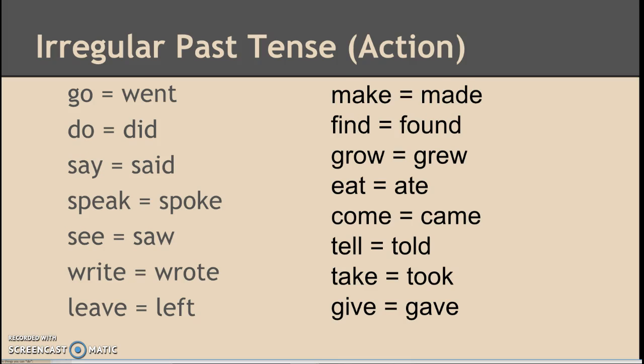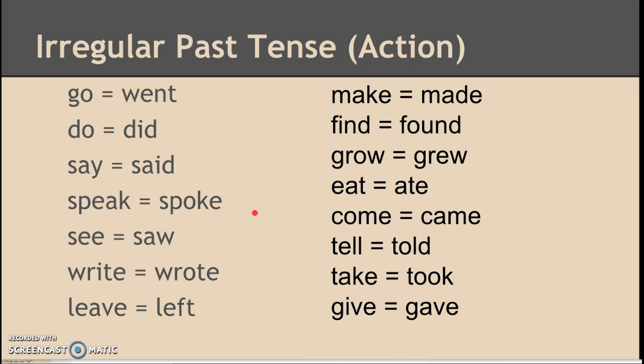There are a lot of irregular past tense verbs. I'm not expecting you to memorize them all right away, but there are a lot of words here that you'll use a lot as you're first learning English, like said, spoke, did, go or went, okay? Things like eat and ate. You'll use a lot of these words, so you should become really familiar with them really quickly, okay? And we will practice these a lot.